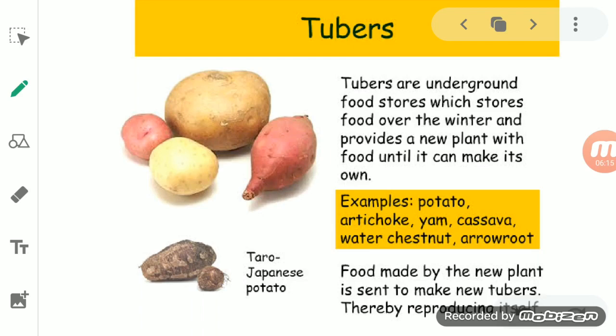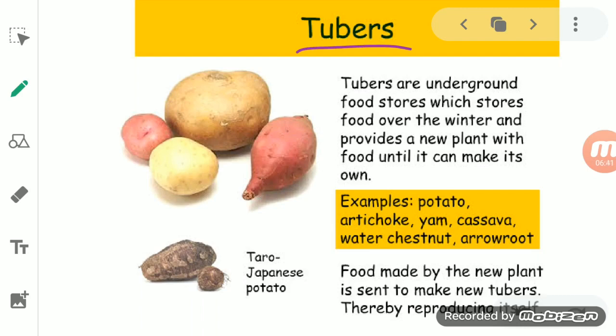If you see the second type, there are some plants which can be produced through parts of the plant other than the seeds. They do not reproduce through seeds, but through the parts of the plant. The first one: some plants reproduce through tubers. So what is a tuber?